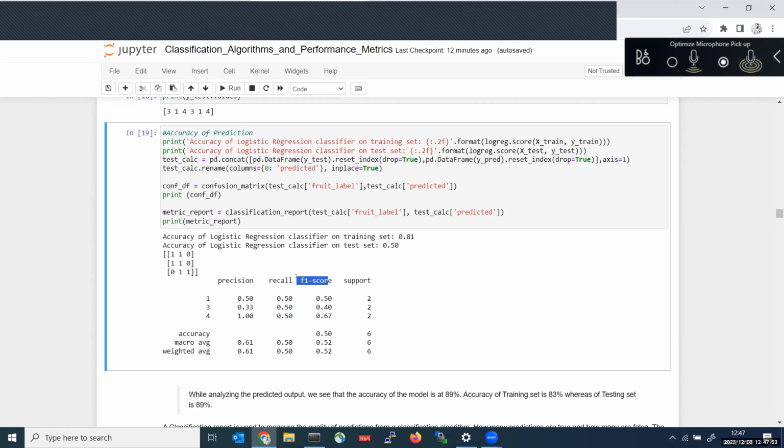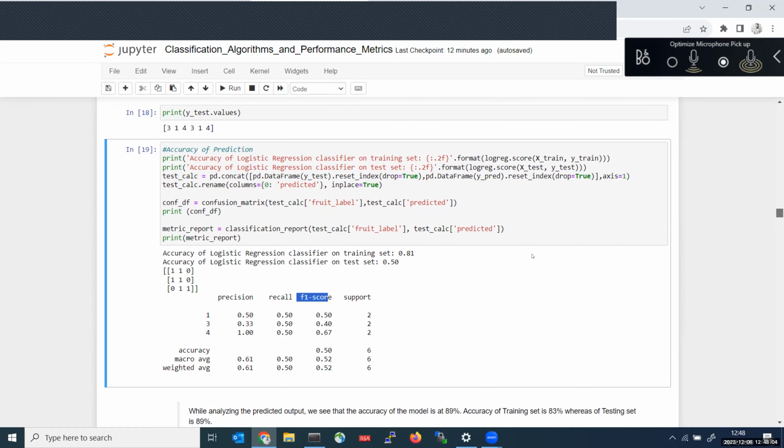Let us discuss precision, recall, F1 score, all those things. In regression, we have performance metrics like mean absolute error, mean squared error, root mean squared error.